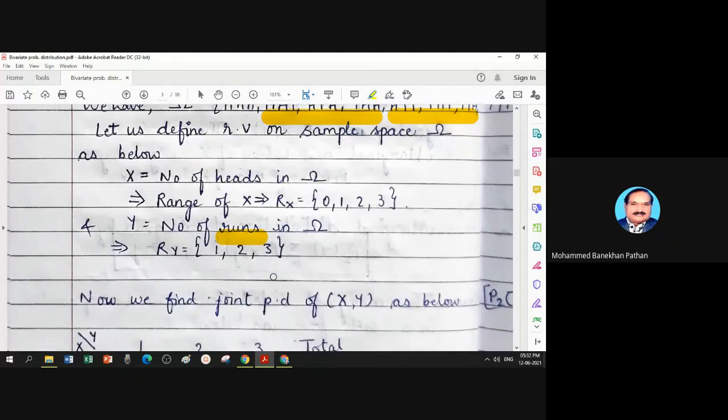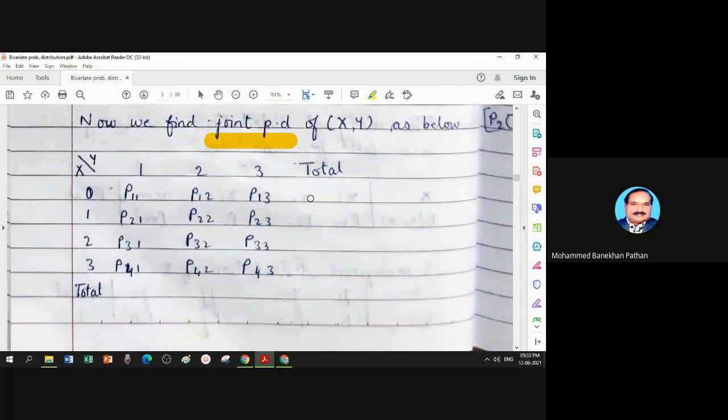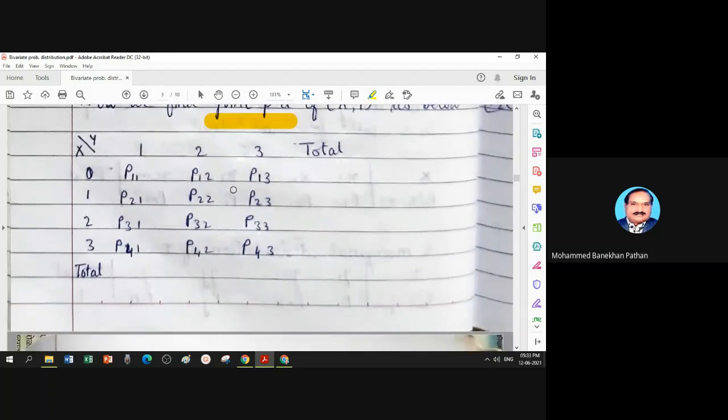What does my question ask? The question asks to develop the joint probability distribution for X and for Y. X taking 4 values, Y taking 3 values. So in total, 4 multiplied by 3, there will be 12 calculations of joint probability. Now I write this in notational form.